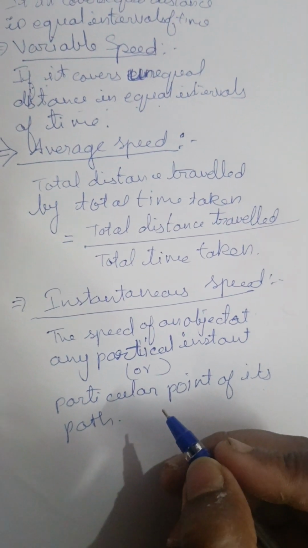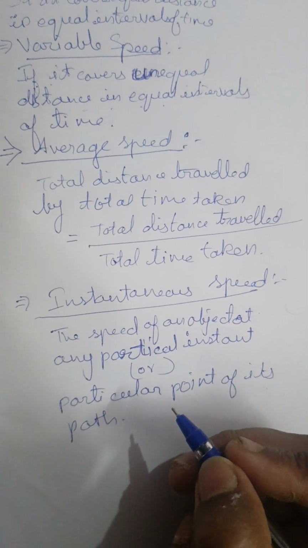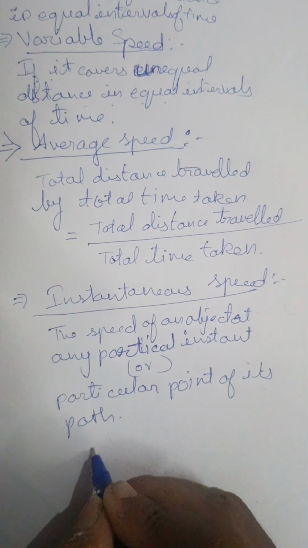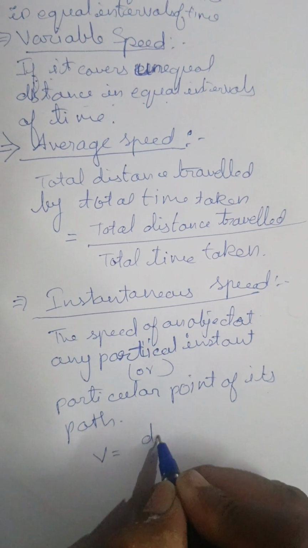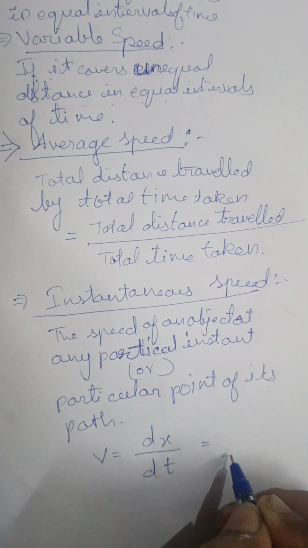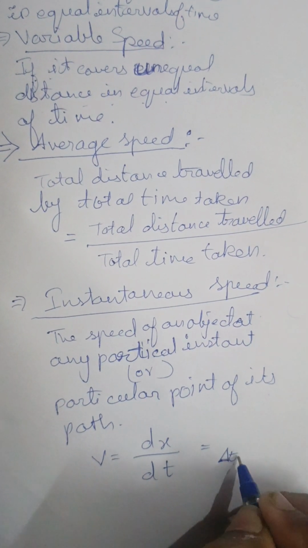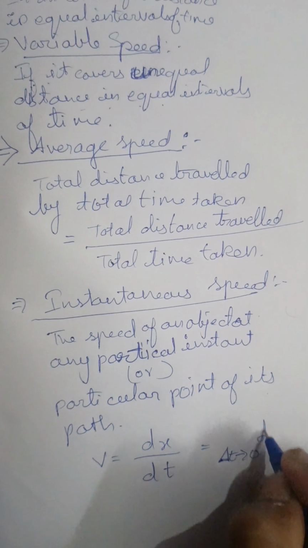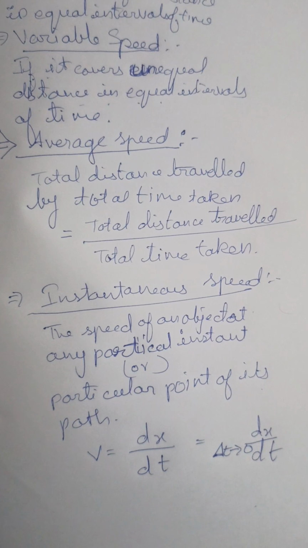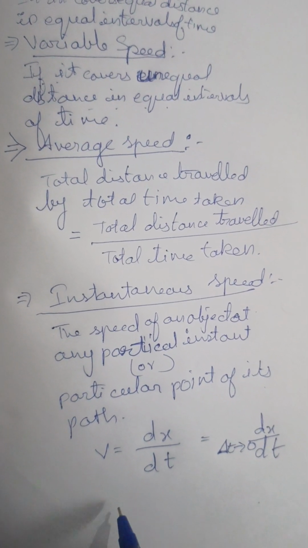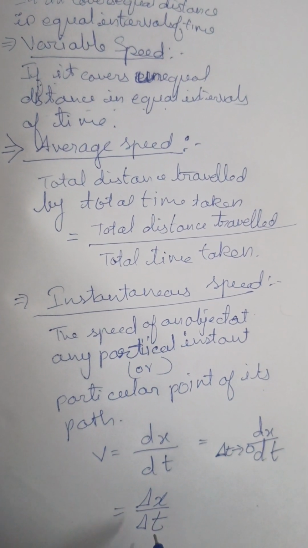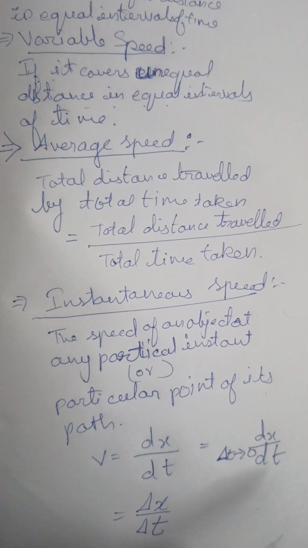Instantaneous speed can be written as dx divided by dt, where you take the limit as delta t tends to 0. Here it is dx divided by dt, or delta x divided by delta t. Both the definitions are correct.